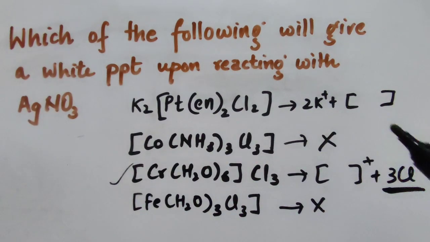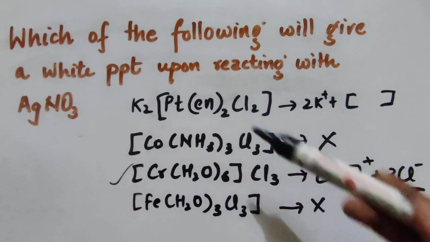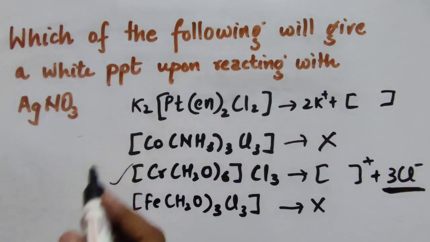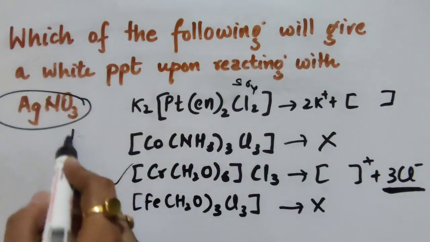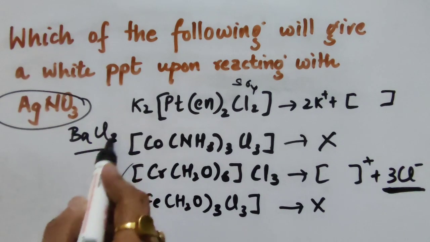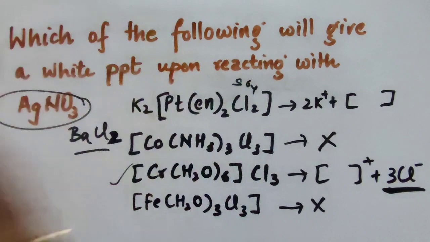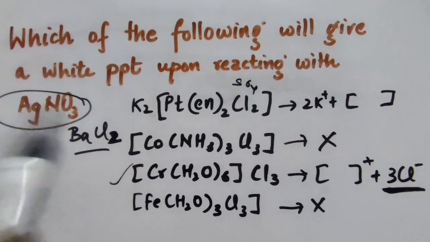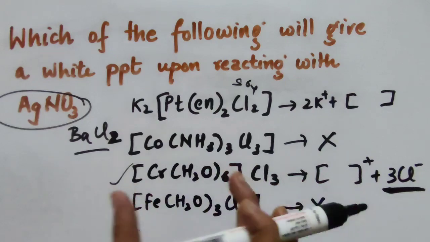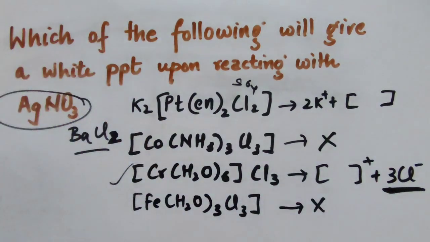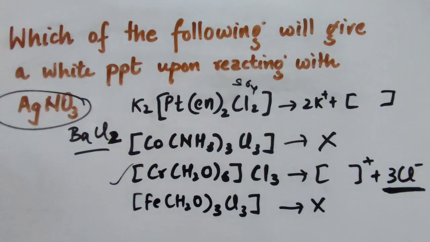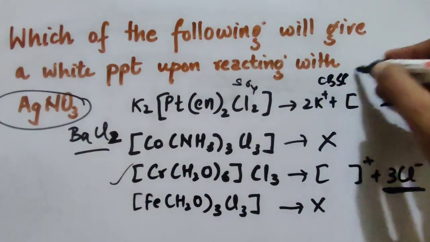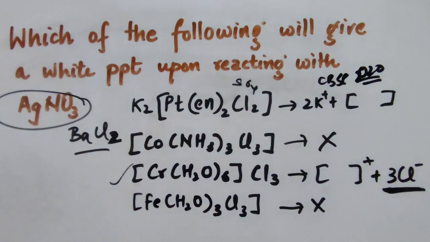So this type of question is easily framed in coordination where a complex is given to you. For example, if instead of Cl, SO4 is there, then they will say that it reacts with BaCl2 to give a white precipitate. Now we know that barium sulfate is a white precipitate. So in that case, the sulfate which is present outside the coordination sphere will give this test positive. This is the second type of question framed from the coordination chapter, and it was even asked in the CBSE 2020 exam, Set 2 Delhi.